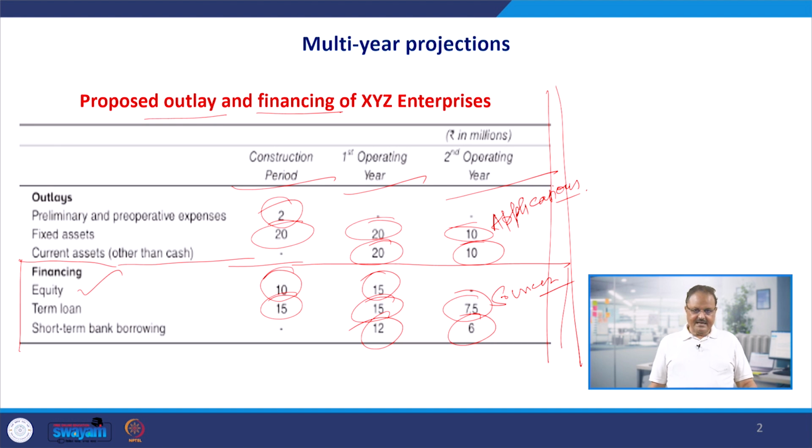So you see, this statement is helping us. The proposed outlay and financing tells us how much, and from which sources, we are going to have the funds. That is called the financing. And where we are going to make use of these funds, these are called the outlays or investments. So both from the long term as well as the short term sources we are going to raise the funds, and these funds we are going to invest into the fixed as well as the current assets. So this is the first initial statement giving us the initial information.